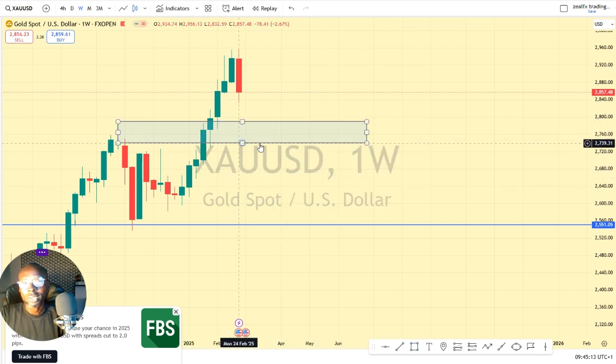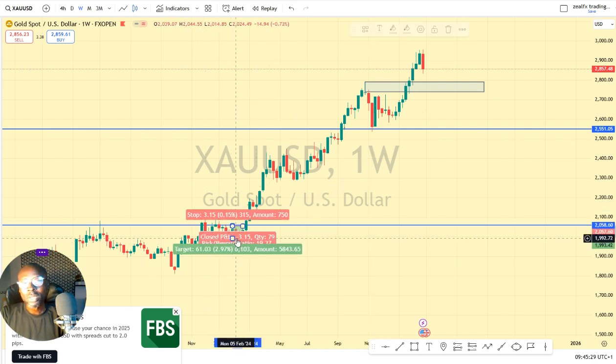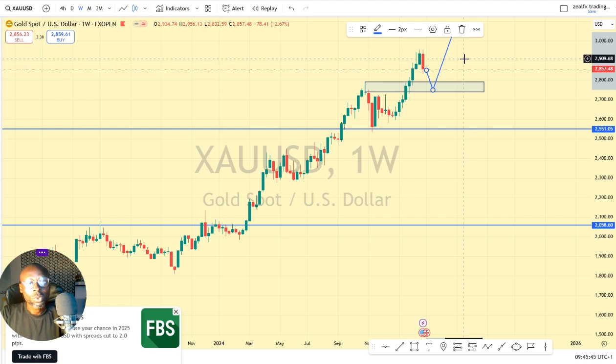This is our previous resistance zone. So we expect the price to move back to this gold previous resistance zone. So let's look at the trend of the market on gold. You can see we still have the uptrend on Gold USD. So long as we have this uptrend on Gold USD, our major scenario on gold still remains buy, but we have to trade this reversal this week. So we expect price to do a retest of this zone, then look out for uptrend reduction on the gold.